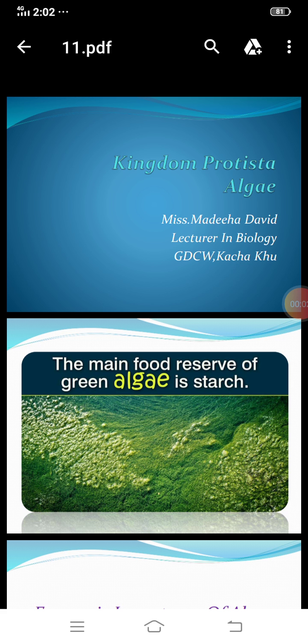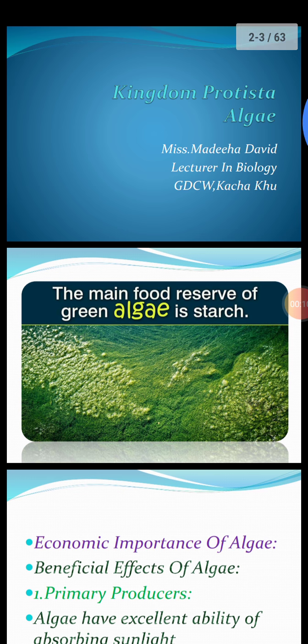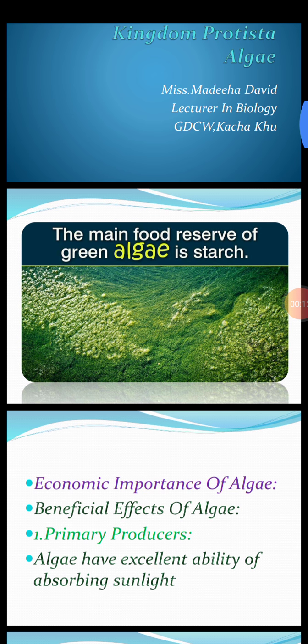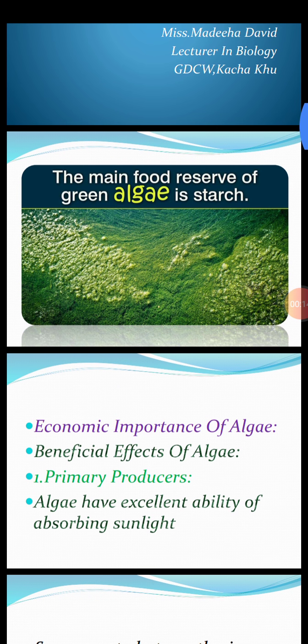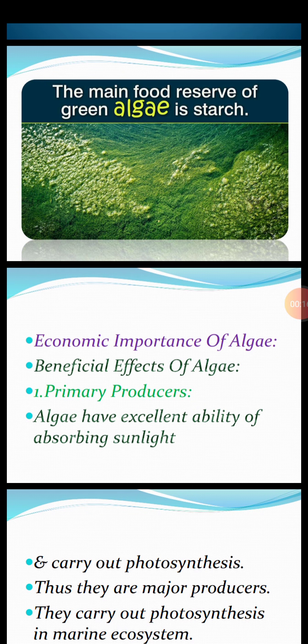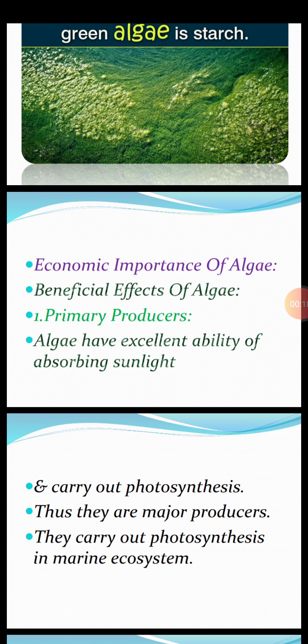Students, today in Botany, you will learn about Kingdom Protista algae, chapter number 4. As you know, algae is a plant and its main food reserve is starch. Now, the economic importance of algae: they have so many useful as well as harmful aspects. So first of all, we will discuss the beneficial or useful effects of algae.